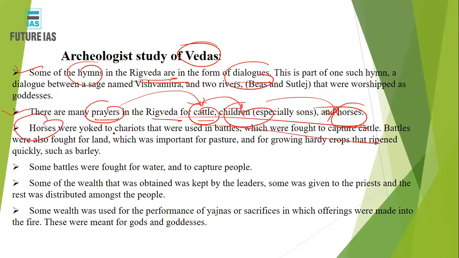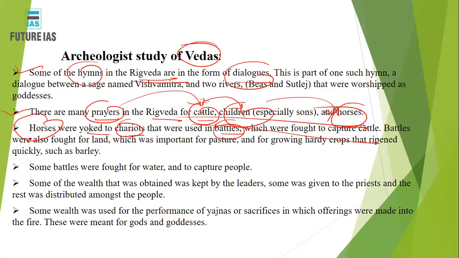Horses were yoked to the chariots and they were used in the battles. So you can say that when the prayers are devoted to the horses, there was some significance. They were attached to the chariots and taken to the warships where they fought, to capture certain battles, right? So like that, they have certain significance